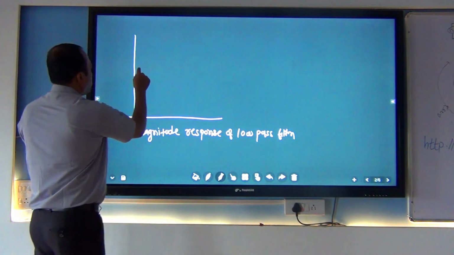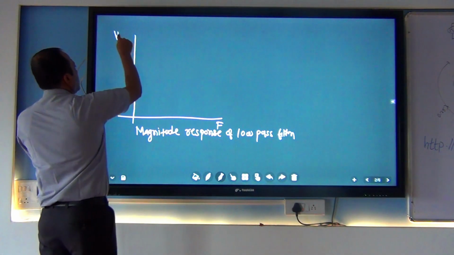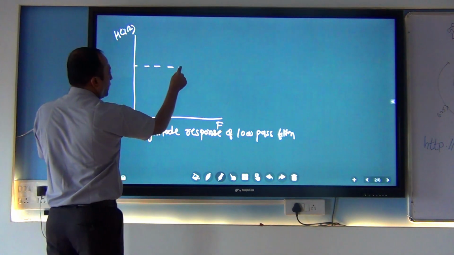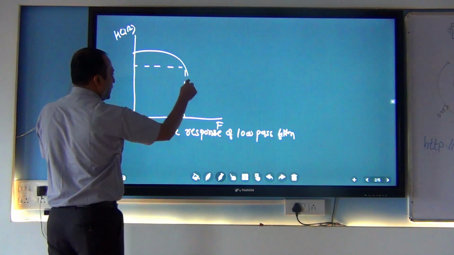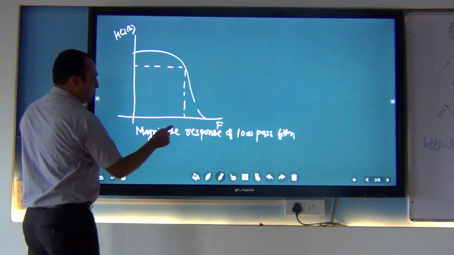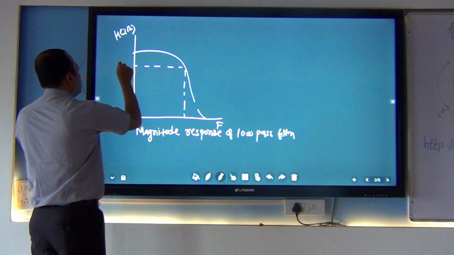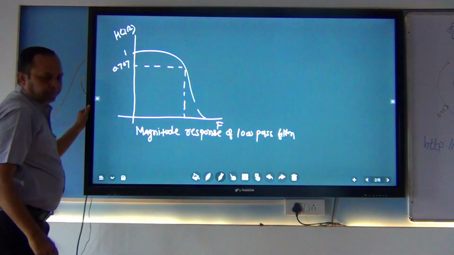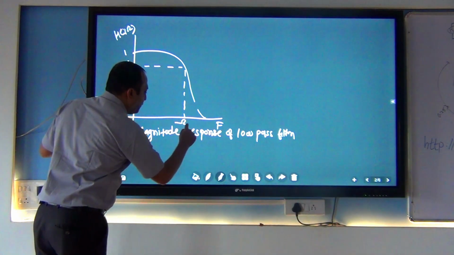Okay, so this is the diagram. Here we are representing frequency. Here we are representing magnitude. This is the diagram for the ideal filter. This is the diagram for the practical filter. This is 0.707. This is 1. This is your cutoff frequency.